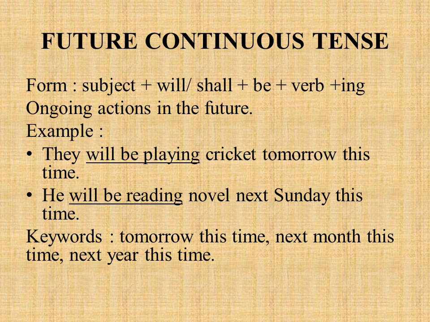We use future continuous tense in the place of some actions that are ongoing actions in the future. The actions that are starting to take part in the future and going to progress in the future, we use future continuous tense. For example, they will be playing cricket tomorrow this time. From this sentence, you come to know they are going to start to play cricket tomorrow and it is going to progress for a particular time tomorrow at the same time. So we are using future continuous tense in that case.